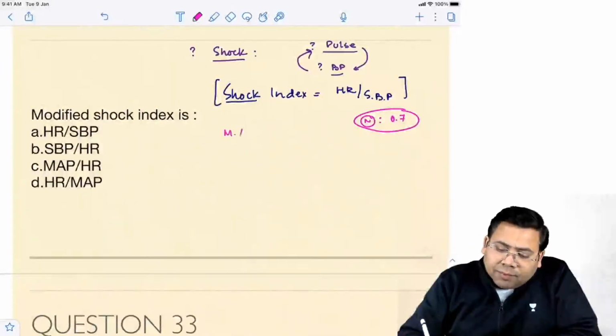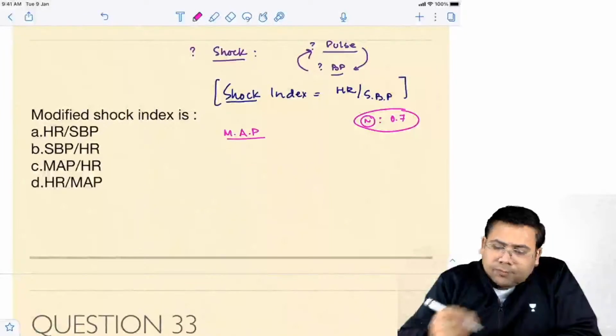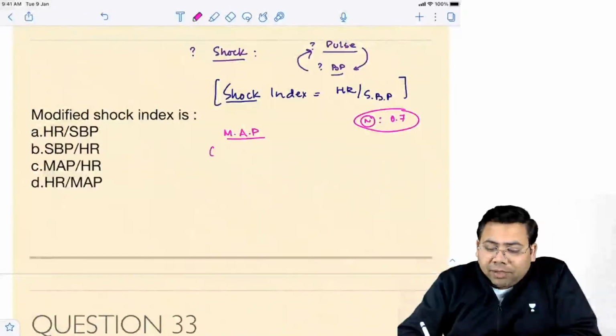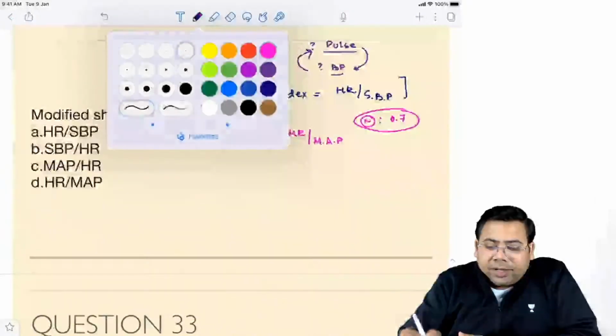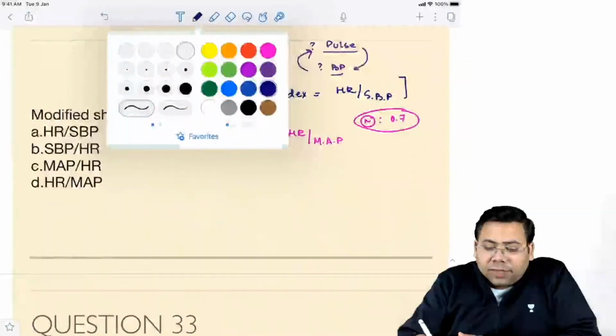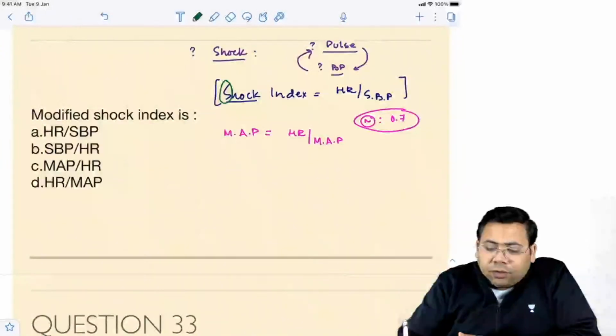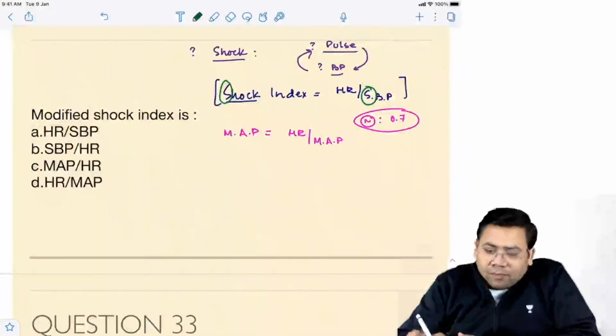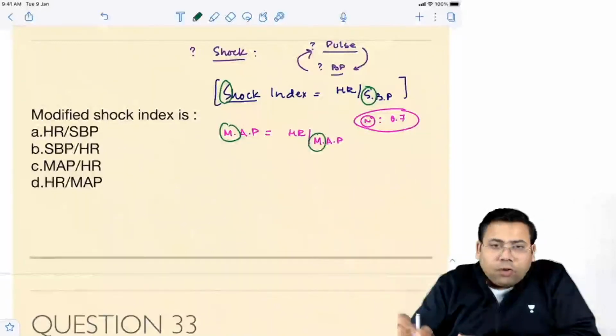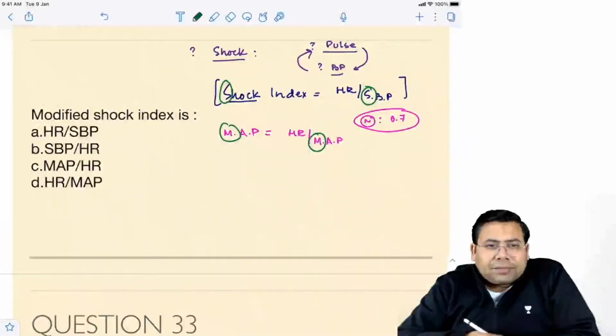By MAP we mean modified shock index. Many of you have got confused. This is defined as heart rate upon mean arterial pressure. Always remember it like this: S for SBP, and modified M for MAP. So just remember the denominators like this.